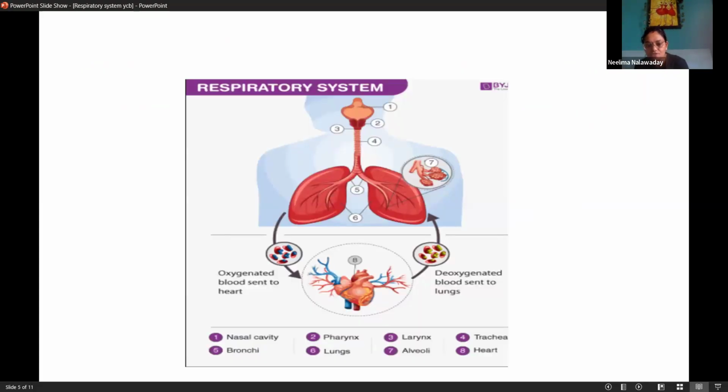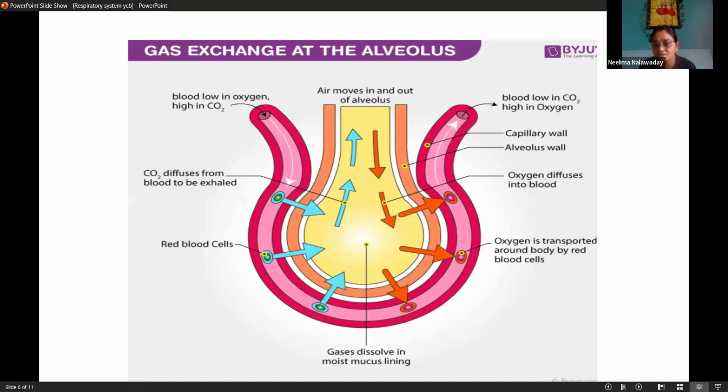After that, gaseous exchange starts happening. So this is the structure of an alveolus. If we take a section, we can see this. All alveoli are covered by a mesh of capillaries of the pulmonary artery and pulmonary veins. That we know, the pulmonary artery brings impure blood to the lungs, and the pulmonary vein carries pure blood towards the heart. So these are capillaries of the pulmonary artery and pulmonary vein. They cover all the surfaces of alveoli.